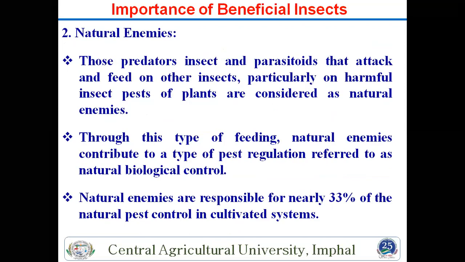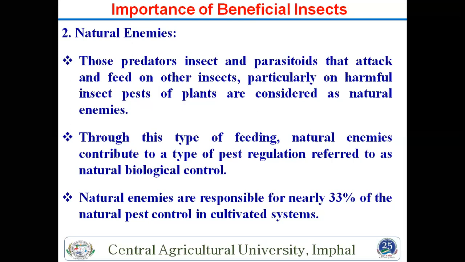Next are natural enemies, because some insects are beneficial and some are harmful. Some natural enemies control other insects. We divide them into two groups: one is predator, another is parasitoid. What is the difference? Predators directly devour the insect or other bodies.